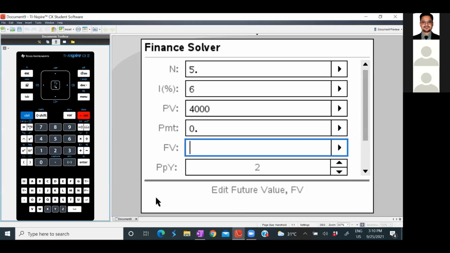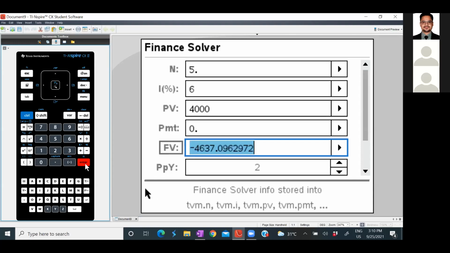So what's happening here? It's a blank space. This blank space is provided for you so that you will be able to find the answer. Just click enter. And what do you see? It is negative 4637.096. This is your answer. Got it? So this is how you can find any missing value. It could be the number of years, or the interest rate, or the principal value or the future value using Finance Solver.